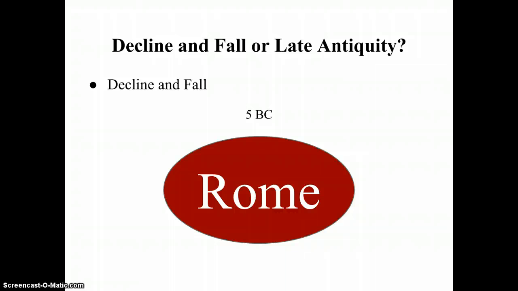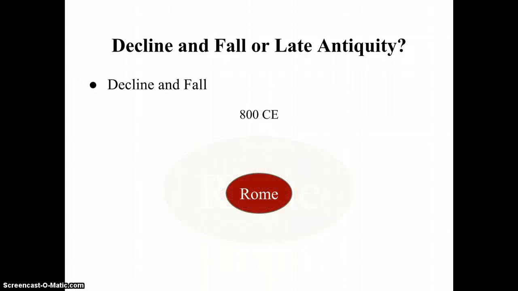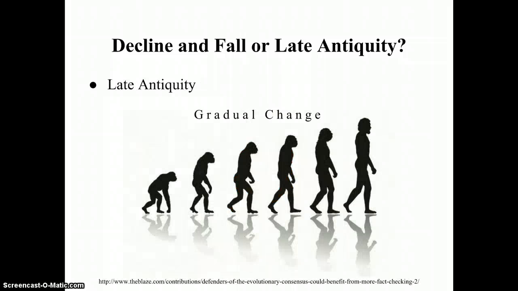Depopulation is great evidence for a fall of Rome. In 5 BC, Rome had between 800,000 and 1 million people. By 800 CE, there were no more than 30,000 people left in Rome.